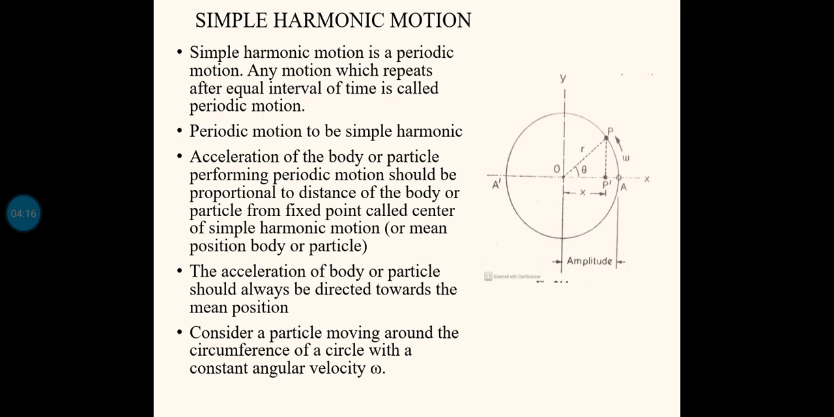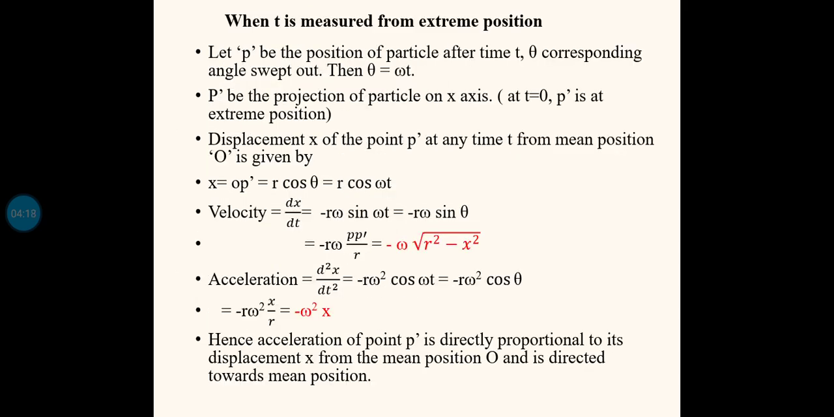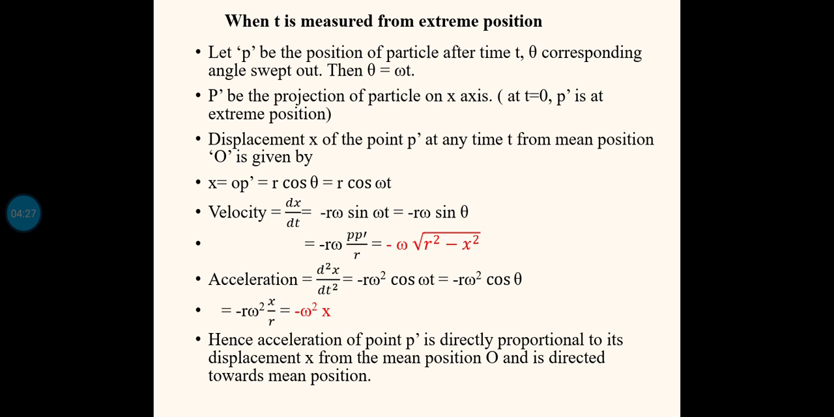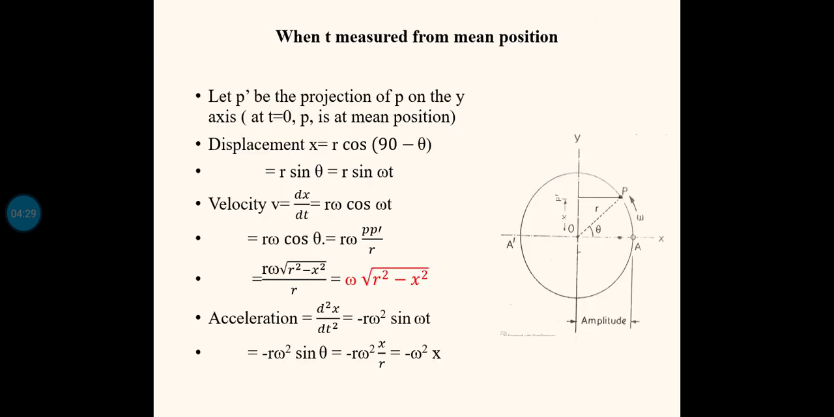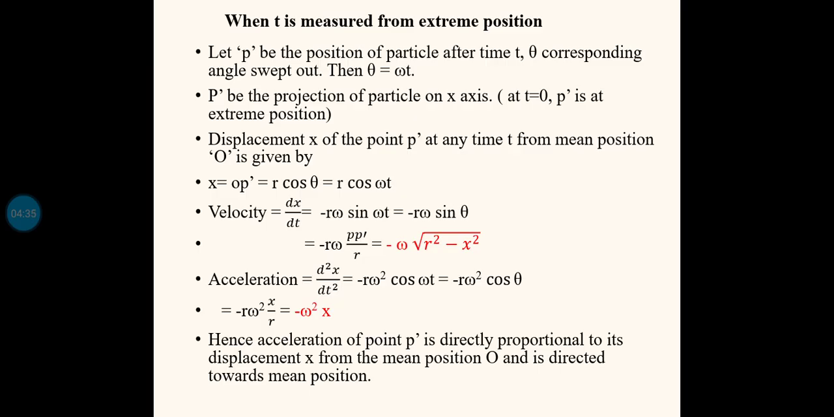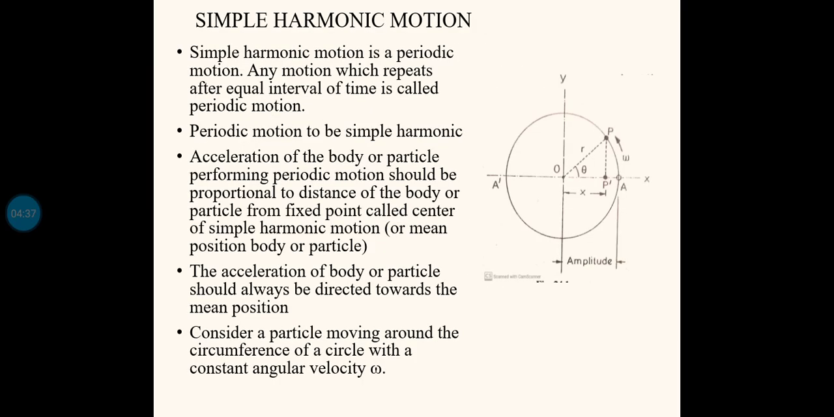We are deriving the equations for two cases. The first is when t is measured from the extreme position, and the second is when t is measured from the mean position. Now, the first one is when t is measured from the extreme position. Extreme position means, if I am considering the motion of the point P dash along the x-axis, the extreme positions are points A and A dash.